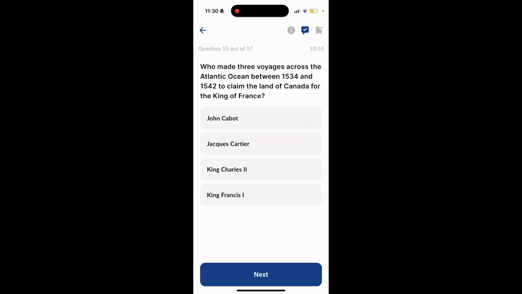Next. Who made 3 voyages across the Atlantic Ocean between 1534 and 1542 to claim the land of Canada for the King of France? John Cabot, Jacques Cartier, King Charles II, King Francis I. The answer to this question is Jacques Cartier.